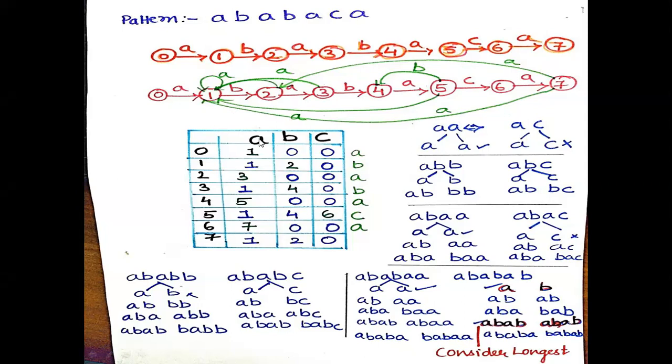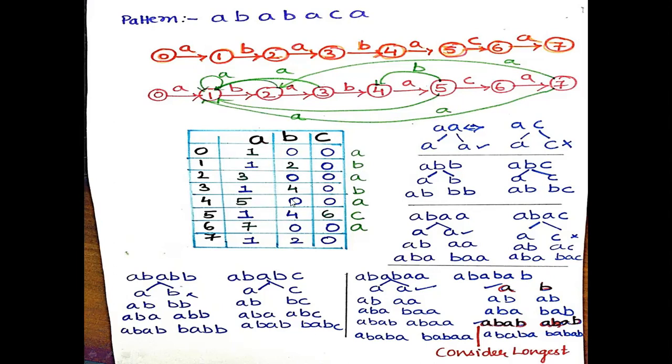So what we'll do, in this pattern A B A B A C A, there are three distinct characters, that is A, B and C. For these three characters only the pattern is built, so we'll take A, B and C here. And as I told before, if I have 5 states, I'll take 5 plus 1 states. So here there are 7 states, so I've taken 0 to 7, totally 8 states, because it will start from Q naught. So here on the right side, I've taken this pattern A, B, A, B, A, C, A.